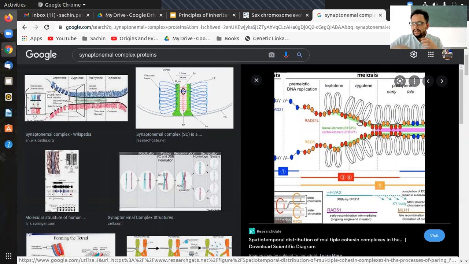Now if these chromosomes are going through the synaptonemal complex, then the nucleotide is so tiny and the protein complex is literally huge, and that way these individual strands are going through that synaptonemal complex, and that's when I made an analogy like a tunnel.